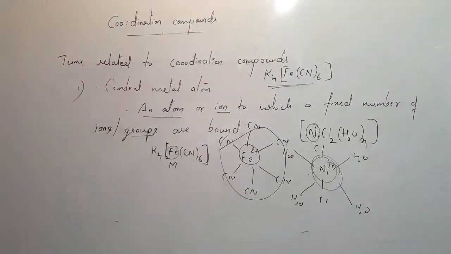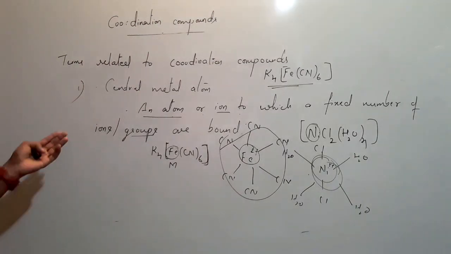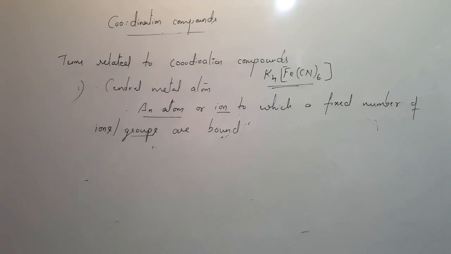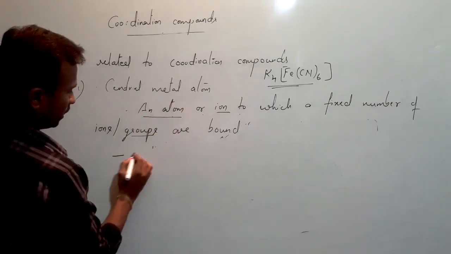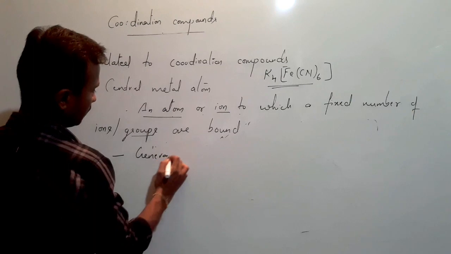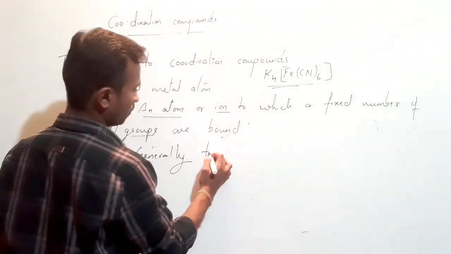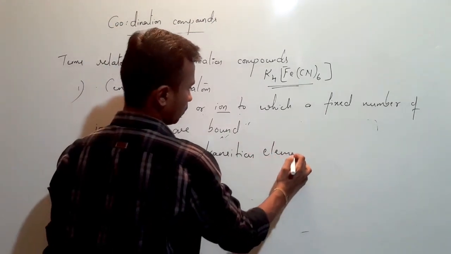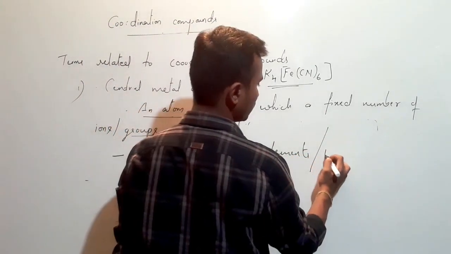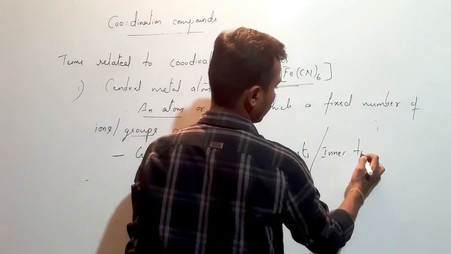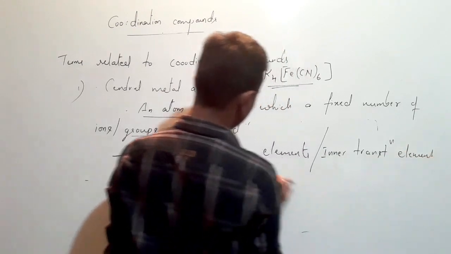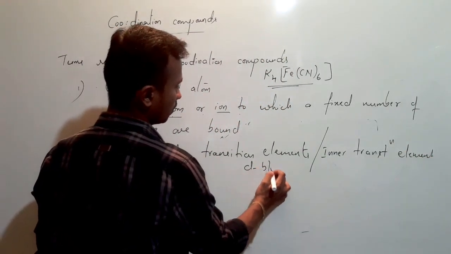Another thing you have to remember is that central metal atoms are generally d block elements. Central metal atoms are transition elements or inner transition elements. Transition elements means d block elements.